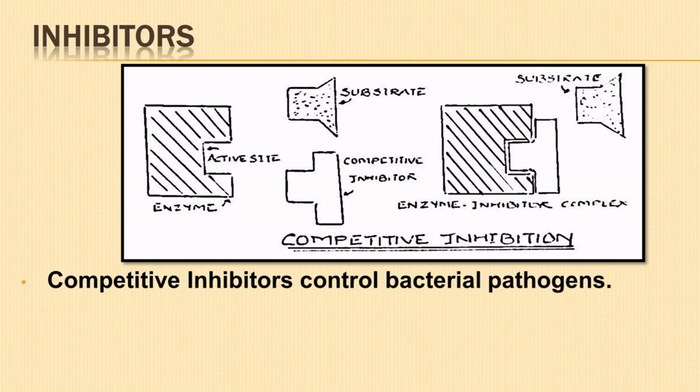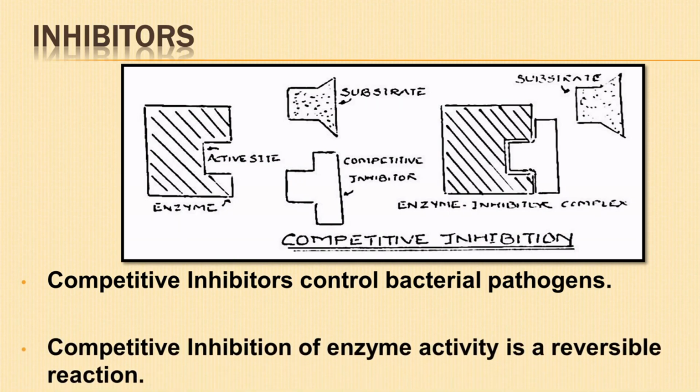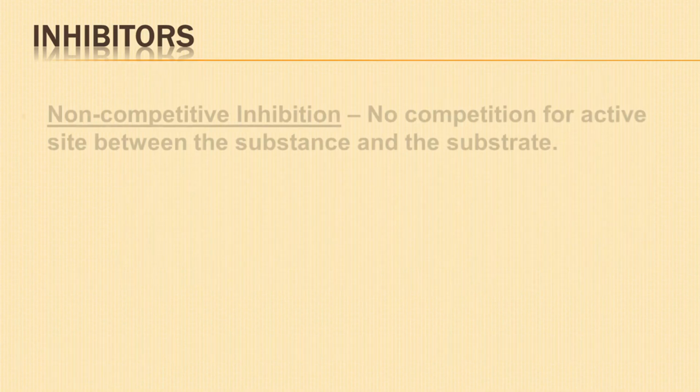Competitive inhibitors play a major role in controlling bacterial pathogens. The competitive inhibition of enzyme activity is a reversible reaction. In the presence of excess substrate, the inhibitor molecules are removed and the enzyme becomes active again.